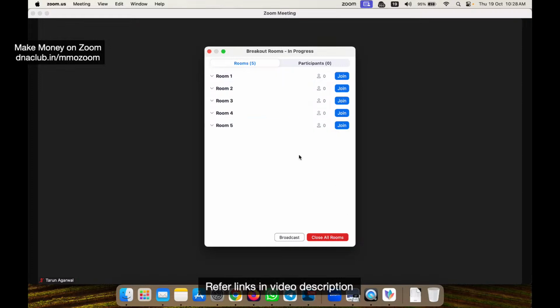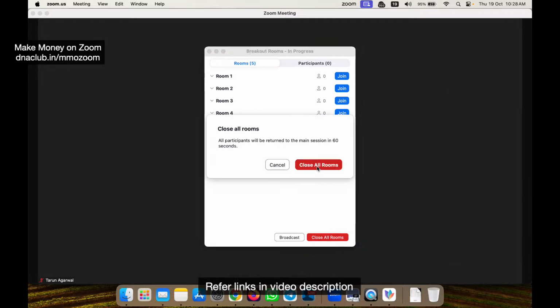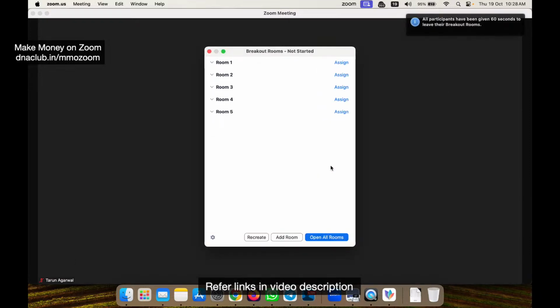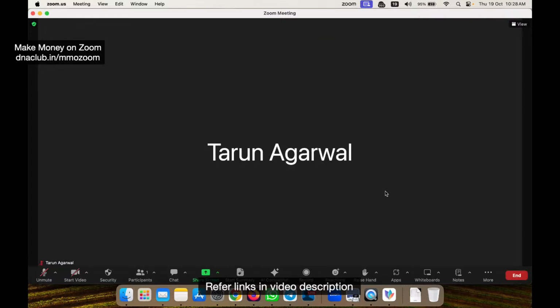Okay, and then once I want to bring them back to the main meeting, I click here on close all rooms, and everybody will be back to the main meeting room. Okay, main room. Correct? So this is how you can try breakout room. This is best case scenario if you have 20, 30, 50 people in the main meeting, then you can try this breakout room experience.